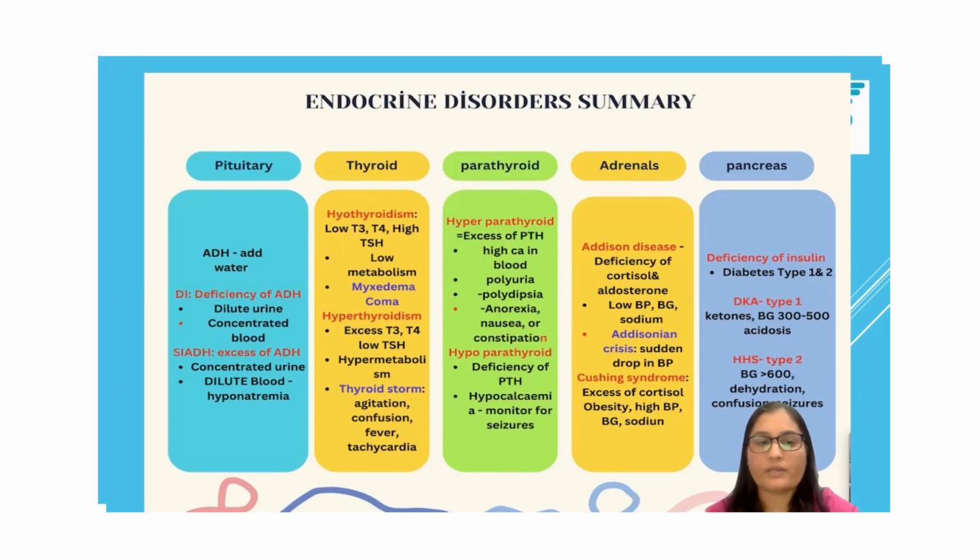And on the other end is SIADH. SIADH is a condition that develops when there is an excess of ADH hormone. As I said, ADH adds water to our body. So when there is excess ADH, more water stays back in the blood. The blood will be more diluted, and it can lead to dilutional hyponatremia, meaning a low level of sodium in the blood,